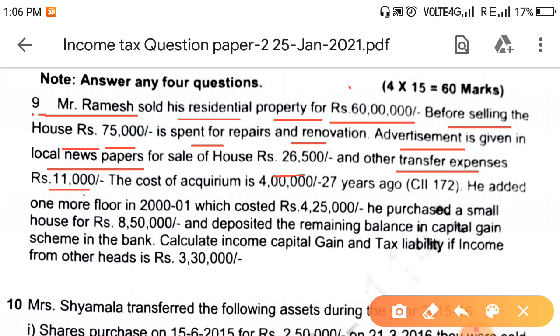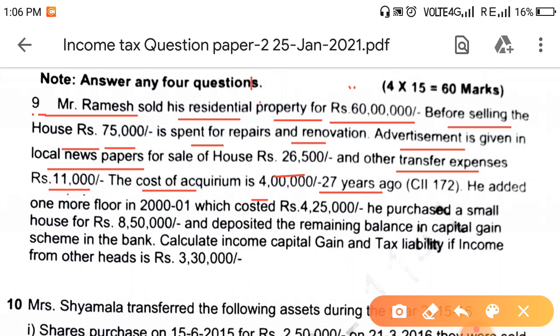From this full value of consideration of 60 lakhs, we will deduct the transfer expenses: 75,000 plus 26,500 plus 11,000. Then you will get the net consideration. The cost of acquisition is rupees 4 lakhs, 27 years ago. A residential house property is an immovable property.